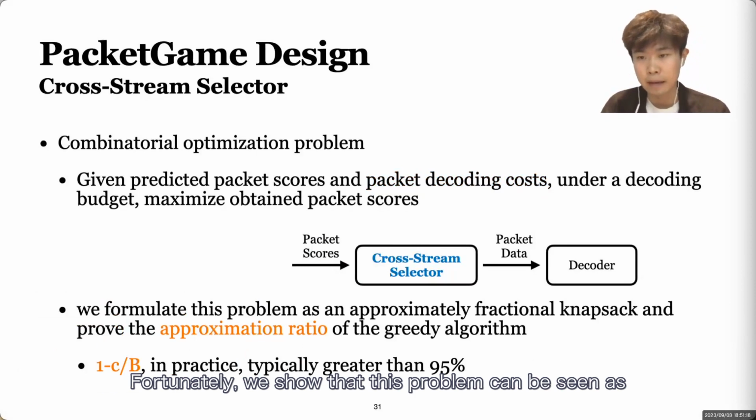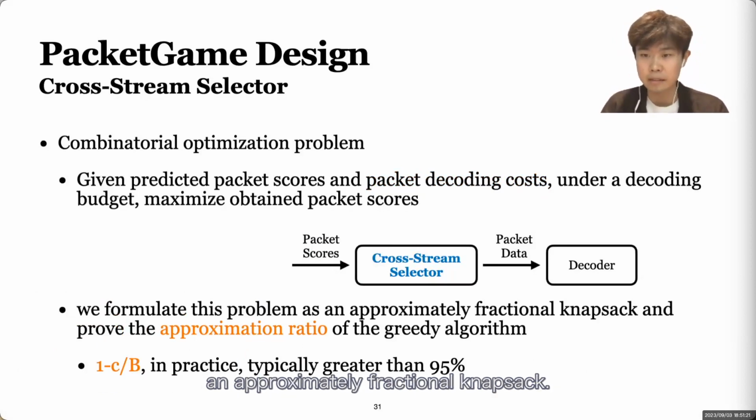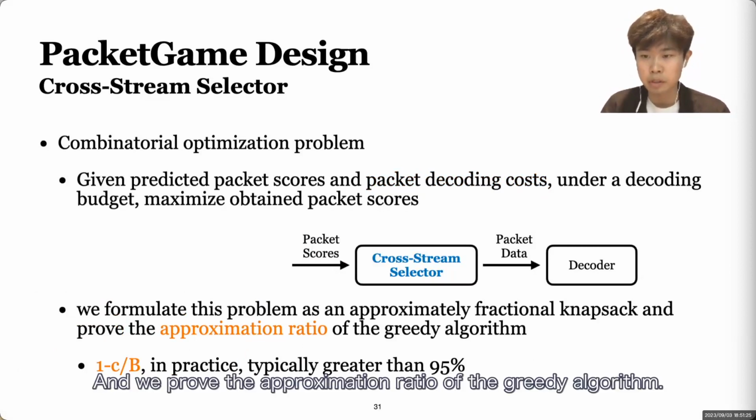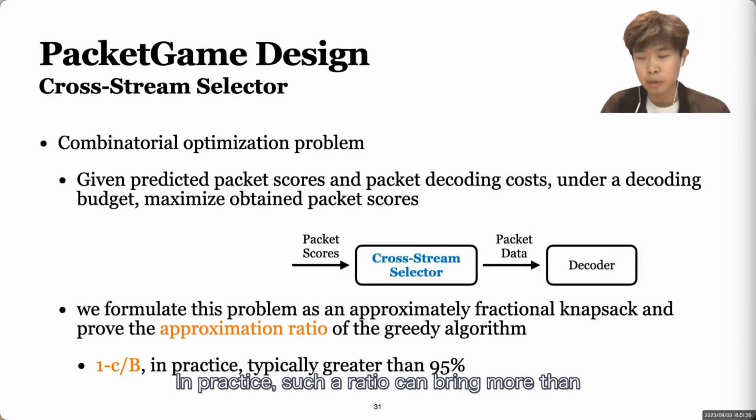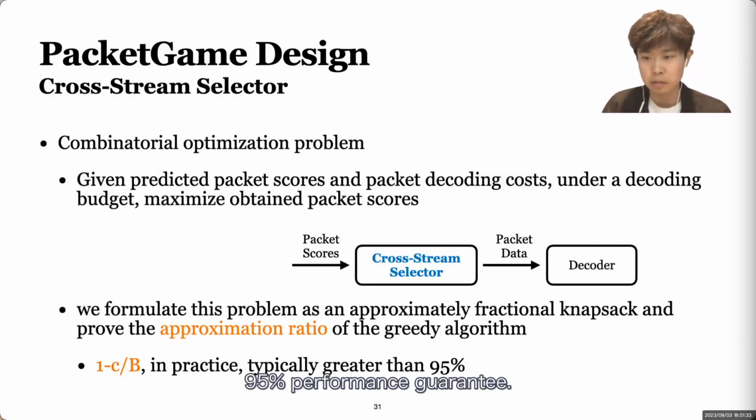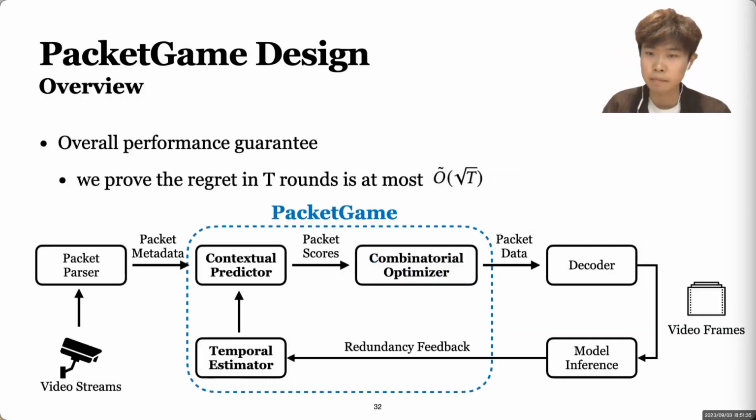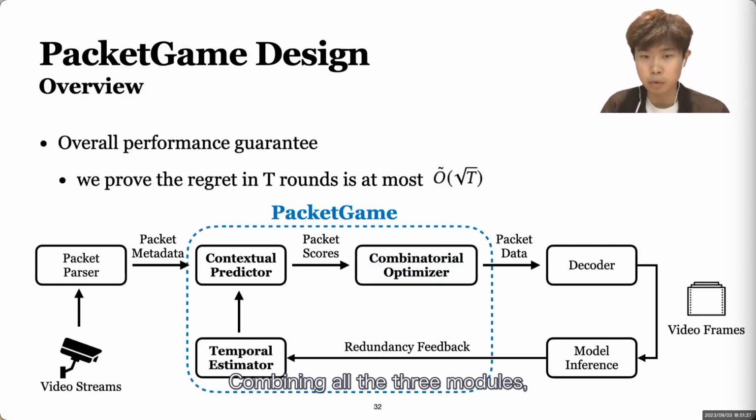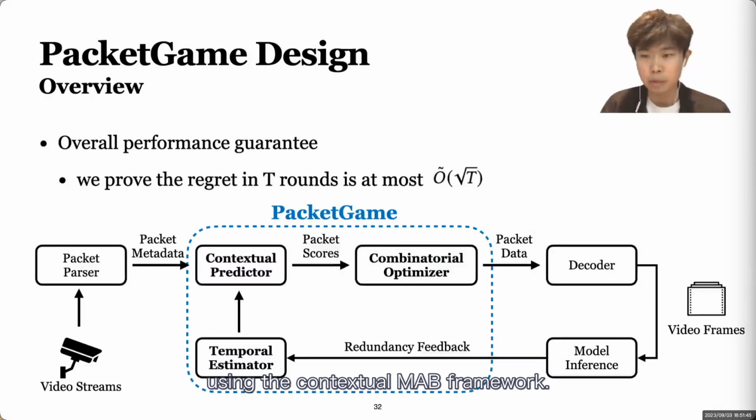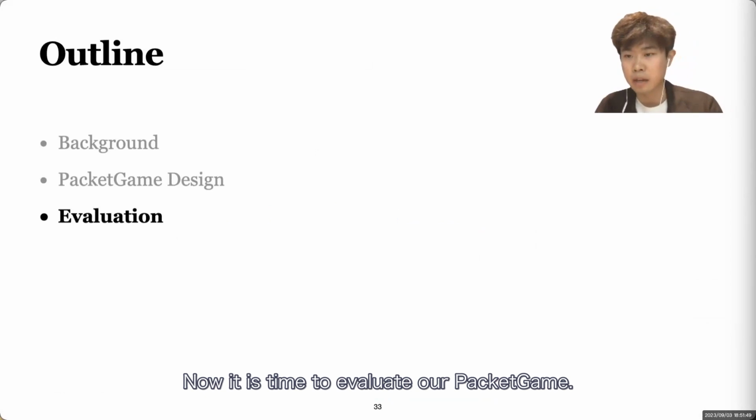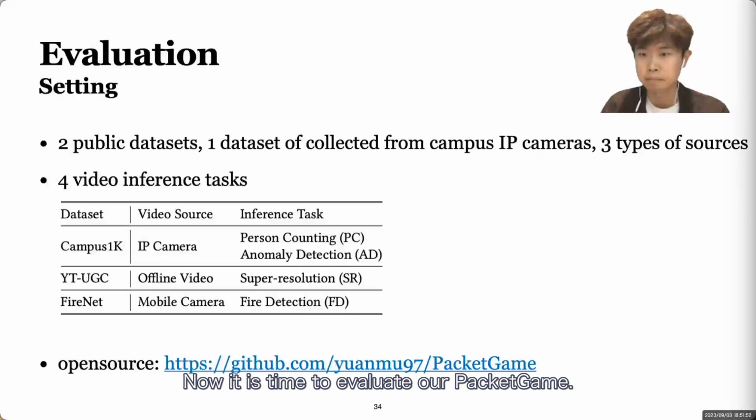Fortunately, we show that this problem can be seen as an approximately fractional knapsack problem, and we prove the approximation ratio of the greedy algorithm. In practice, such a ratio can bring more than 95% performance guarantee. Combining all the three modules, we present the PacketGame solution, and we prove an overall performance guarantee using the contextual MAB framework. Now it's time to evaluate our PacketGame.